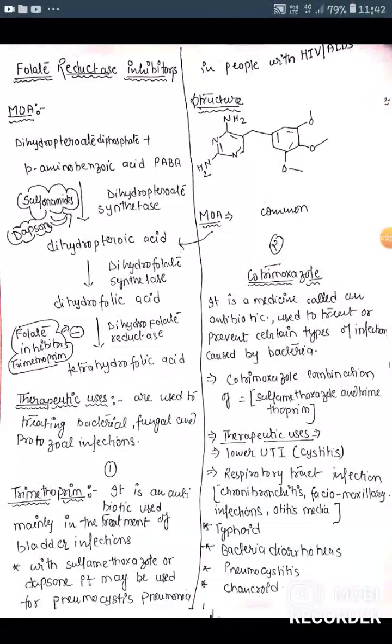Next agent is folate reductase inhibitor. So mechanism of action of folate reductase inhibitor: dihydropteroate diphosphate and para-aminobenzoic acid react to form dihydropteroic acid in the presence of enzyme dihydropteroate synthase. Further, dihydropteroic acid is converted to dihydrofolic acid in the presence of enzyme dihydrofolate synthase, and dihydrofolic acid is converted to tetrahydrofolic acid in the presence of enzyme dihydrofolate reductase.